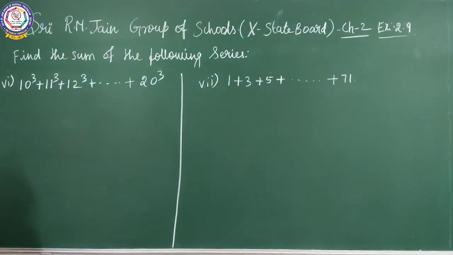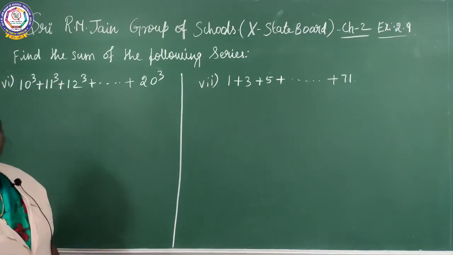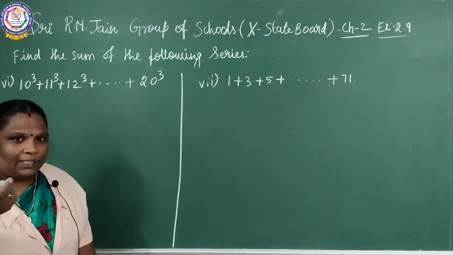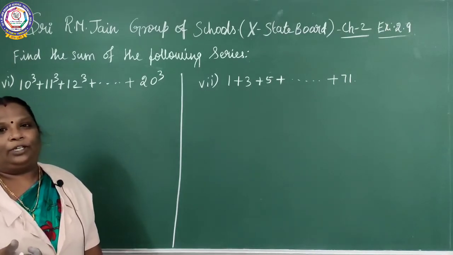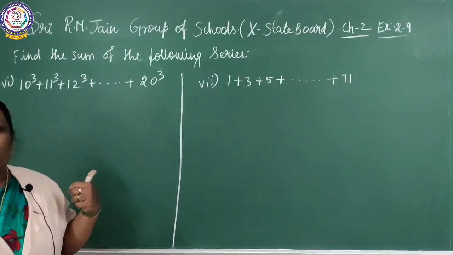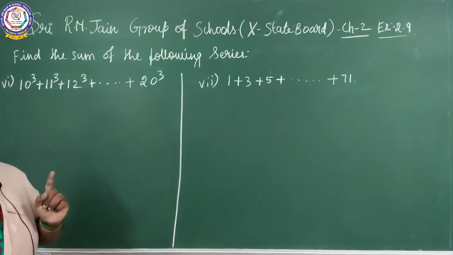See the sixth subdivision, 10 cube plus 11 cube plus 12 cube, etc., plus 20 cube. Previously we have seen the sum of n natural numbers and the sum of the squares of natural numbers. Now we are going to see the sum of the cubes of n natural numbers.